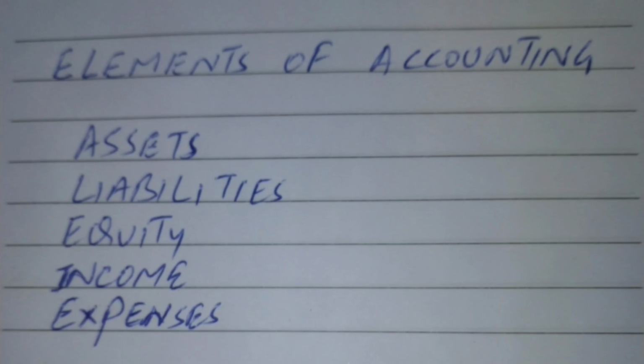Elements of accounting. There are 5 elements of accounting: assets, liabilities, equity, income, expenses.